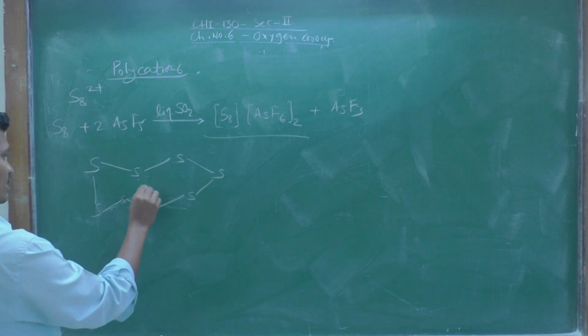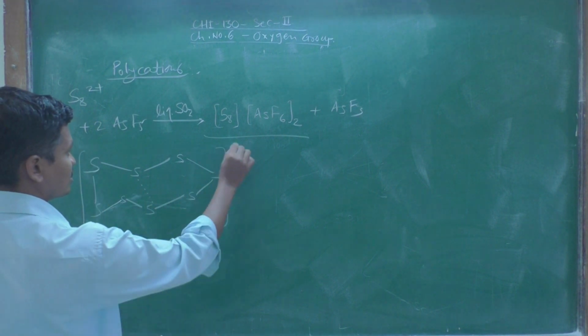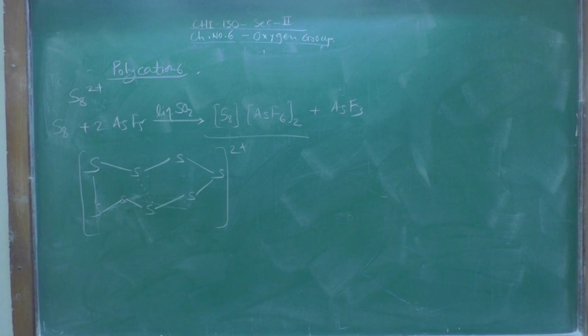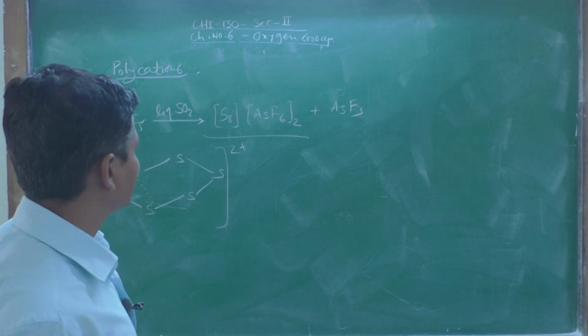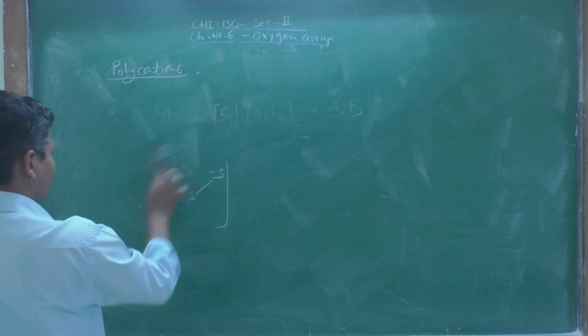Okay. So this is the structure of the S8 2 plus cation. This is the structure of the S8 2 plus cation, and another polycation is